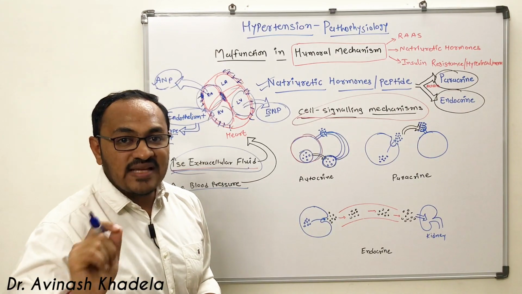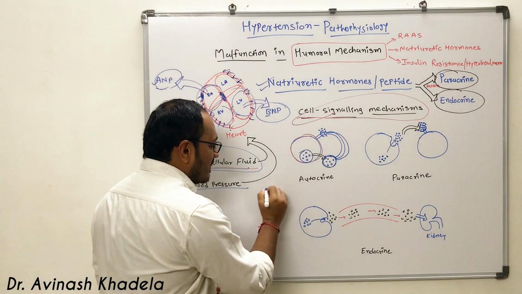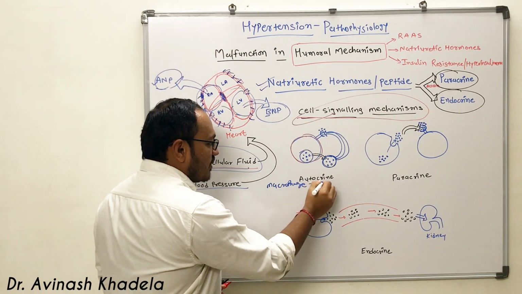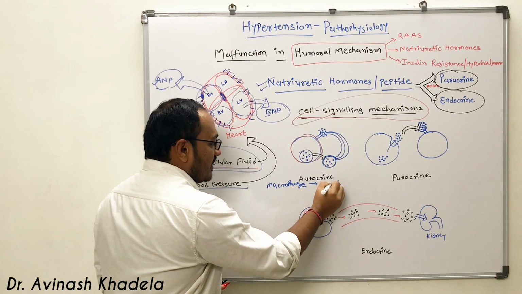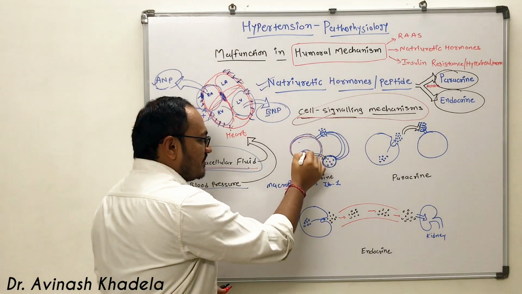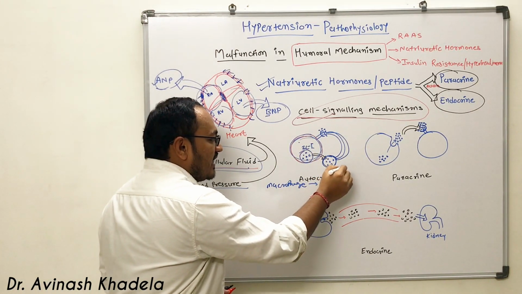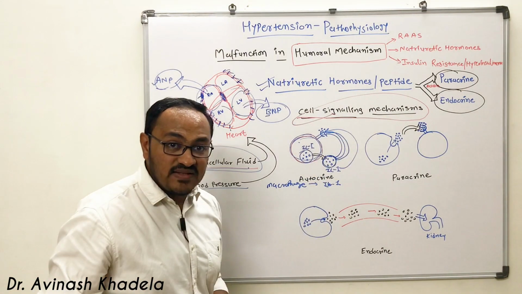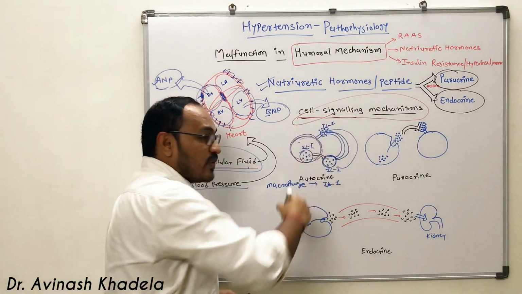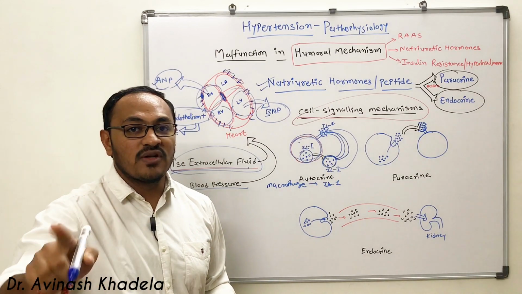Let me give you a precise example to understand the autocrine mechanism. So this is, say for example, a macrophage. We all know the macrophage is responsible for secretion of interleukin 1. So let's say this is a macrophage, this is interleukin 1. When it is secreted in the extracellular domain, it will bind to the macrophage receptor, and then this interleukin 1 will be responsible for more secretion of cytokines from the same cell from where interleukin 1 was secreted.